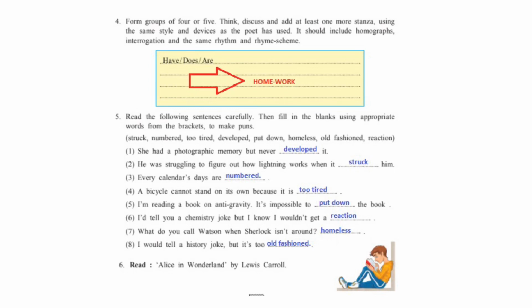Fifth, I am reading a book on anti-gravity. It's impossible to put down the book. Sixth, I'll tell you a history joke, but I know I wouldn't get a reaction. 7. What do you call Watson when Sherlock isn't around? Homeless. 8. I would tell a history joke, but it's too old-fashioned.